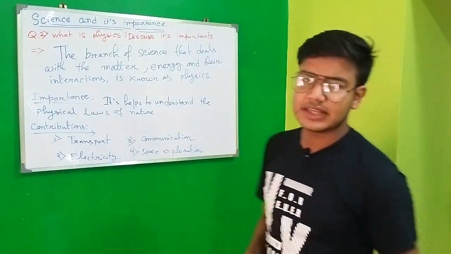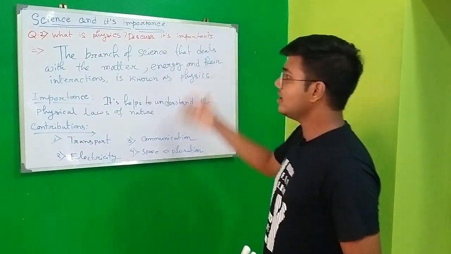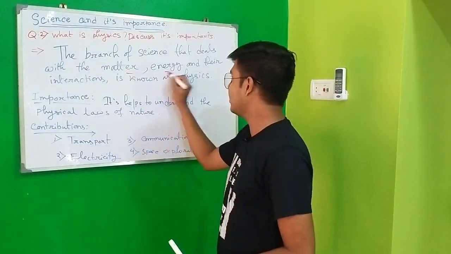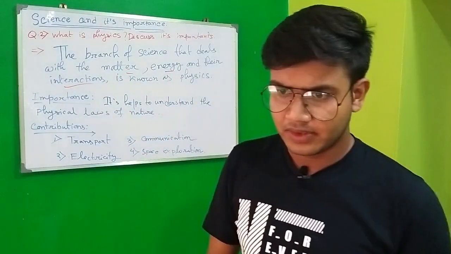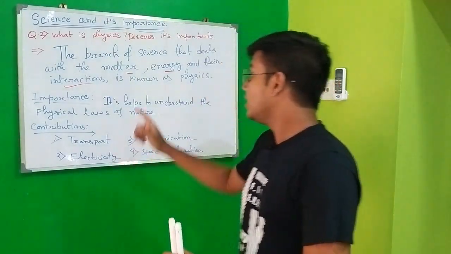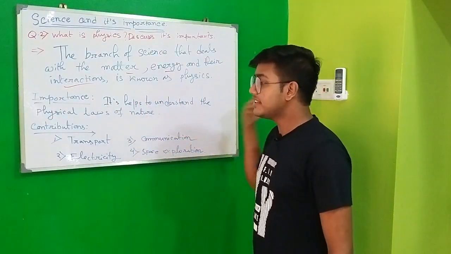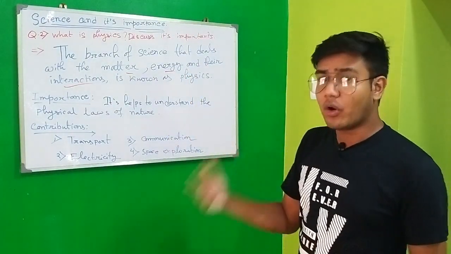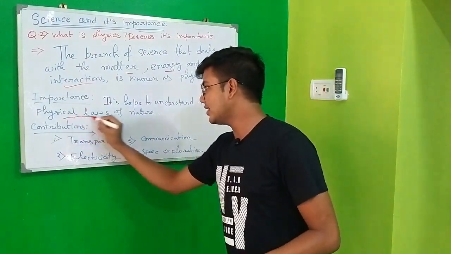Alright, so in this case, we just write that thing over here, that the branch of science that deals with matter, energy and their interactions. These are the key points: matter, energy and their interactions. That is known as physics. Now coming to its importance. Physics means we are just observing nature, nothing else. So the nature and its physical laws, that is all physics tells about. So this is the importance of physics, where we are just learning about the physical laws of nature. That is the key point.